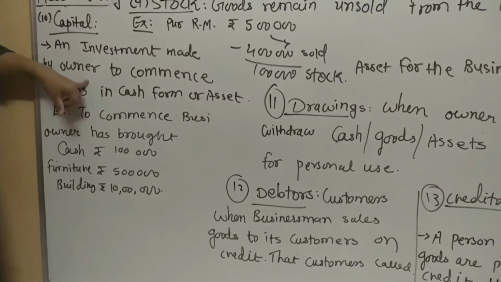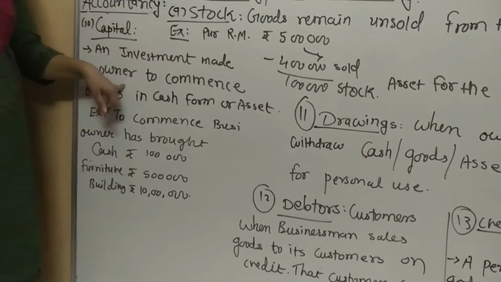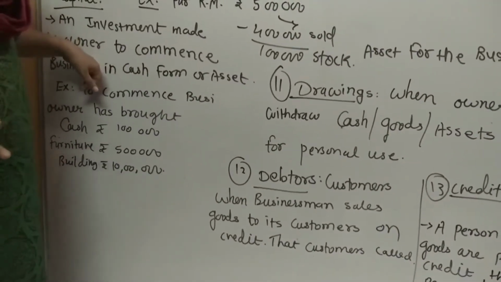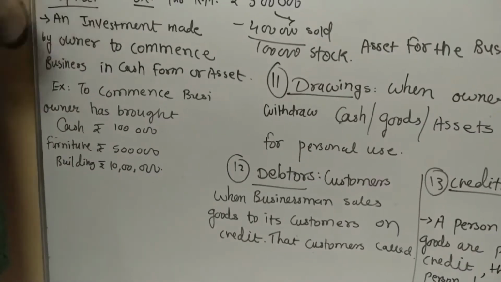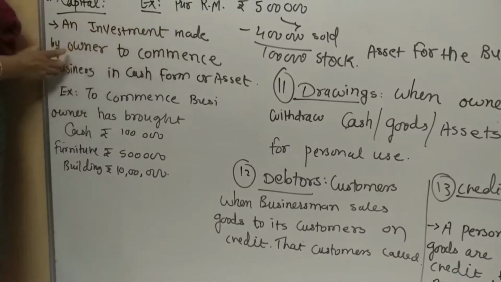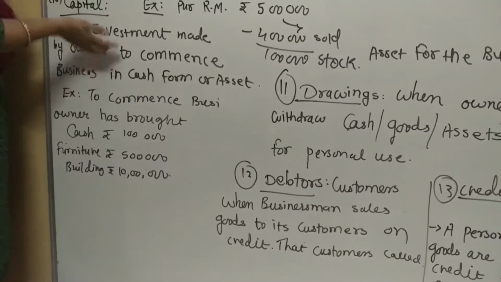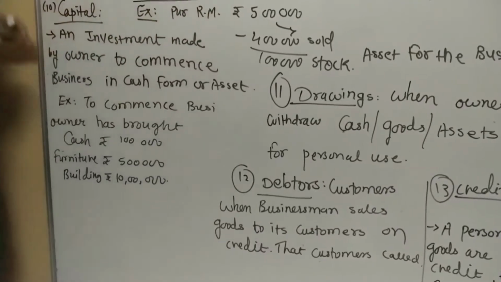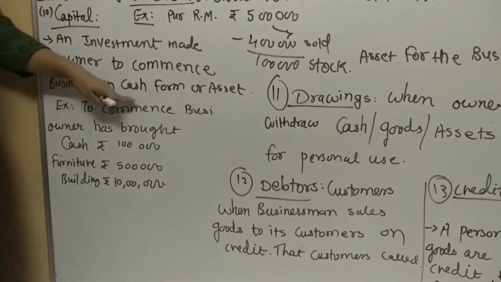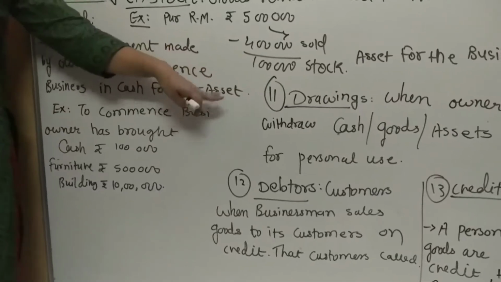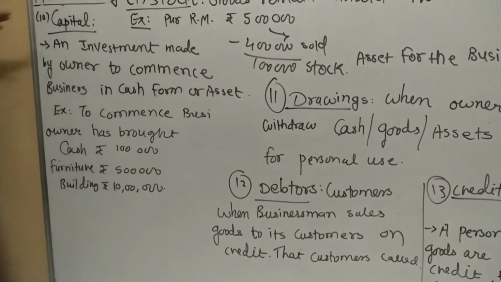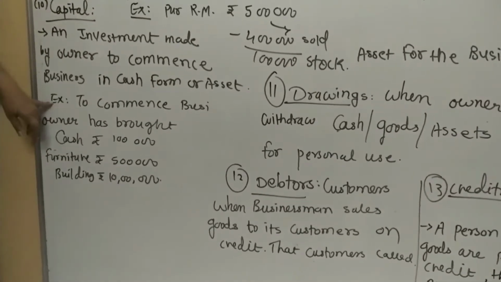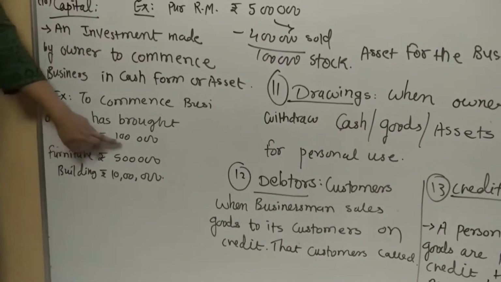यानी कि for example, I have my own shop. As I told you in my previous lecture, I am running the provision store. Example of Shriji provision store. So when I want to start my provision store, I have to invest the amount by the owner, यानी by myself, to commence, यानी to start the business in the form of cash or any asset or any benefit is called as capital. Simple example, I have started my provision store where I brought the cash rupees 1 lakh.